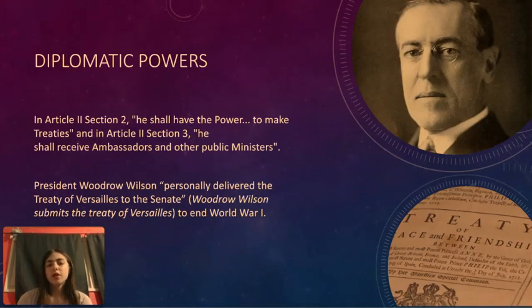Next is diplomatic powers. So this includes treaties, ambassadors, and other public figures. And President Woodrow Wilson personally delivered the Treaty of Versailles to the Senate to end World War I as an example of a treaty.